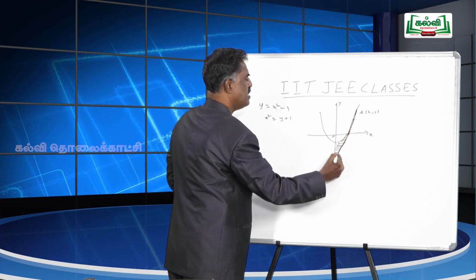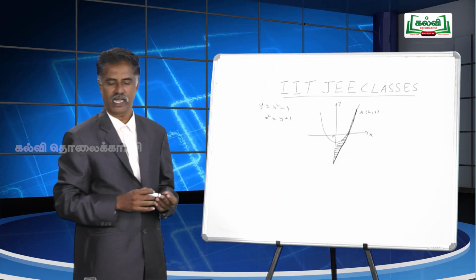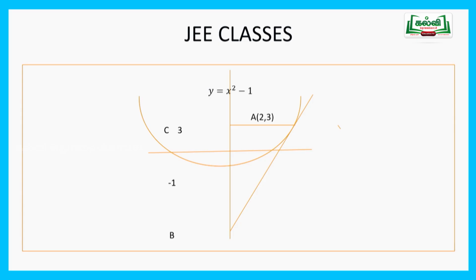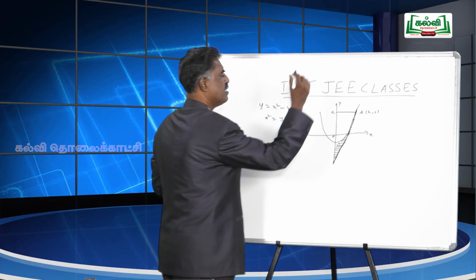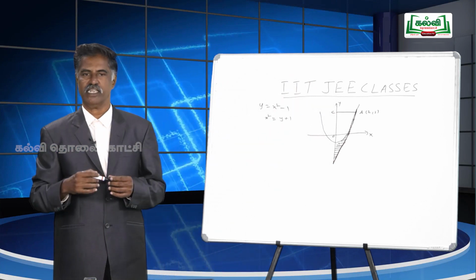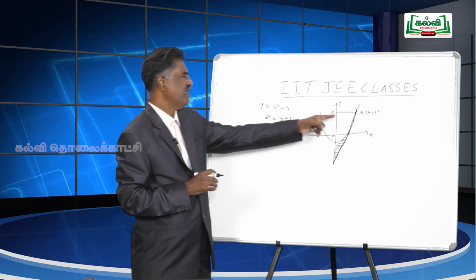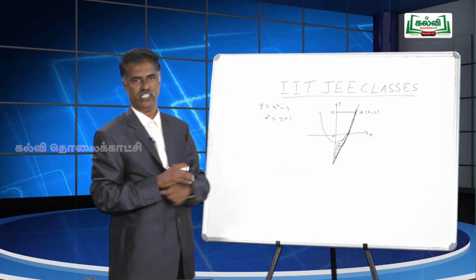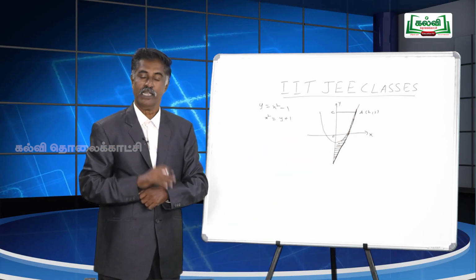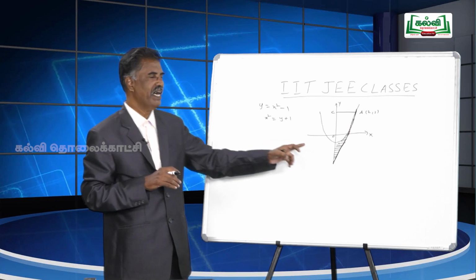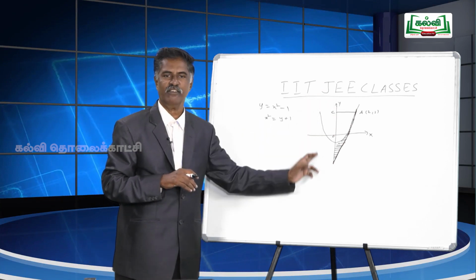Now I will show you the diagram in the slide. See, this is the diagram, the area bounded by the curve. You just draw a perpendicular to the y axis; it meets at the point C. First you have to find the equation of the tangent. Why? Then only you are able to find the point where the tangent cuts the y axis.